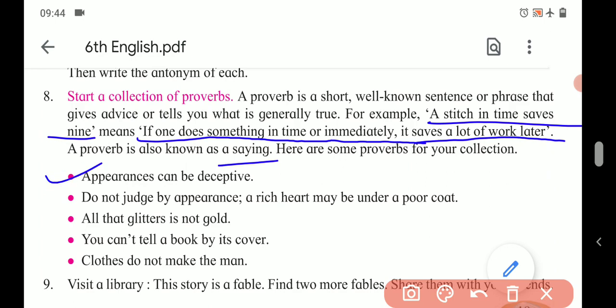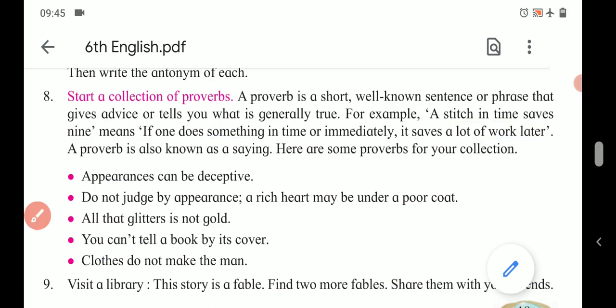Appearances can be deceptive. Do not judge by appearance. A rich heart may be under a poor coat. All that glitters is not gold. You can't tell a book by its cover. Clothes do not make the man. Whatever proverbs are given here, they have the same meaning, like the proverb, fine feathers don't make fine birds.